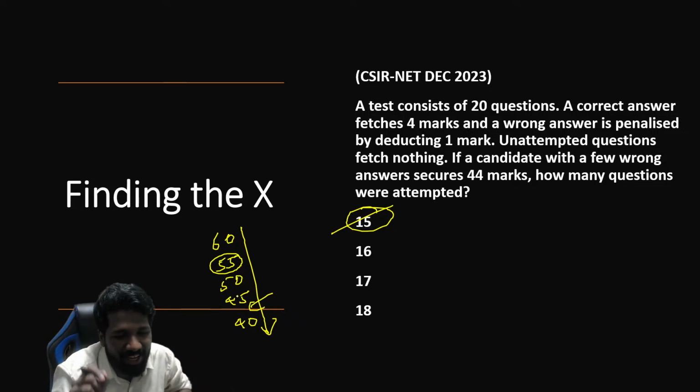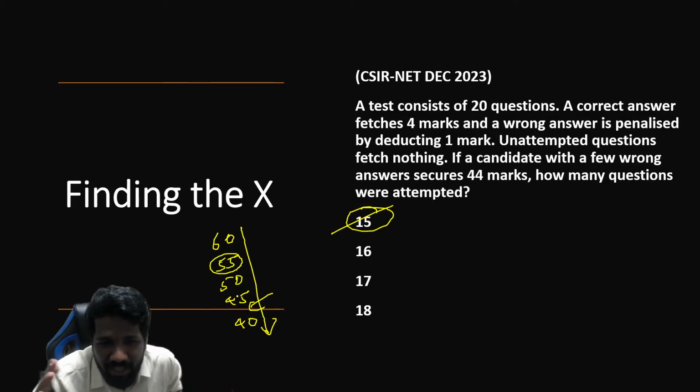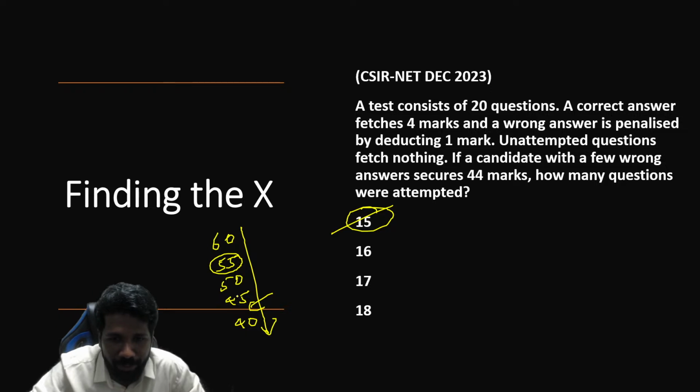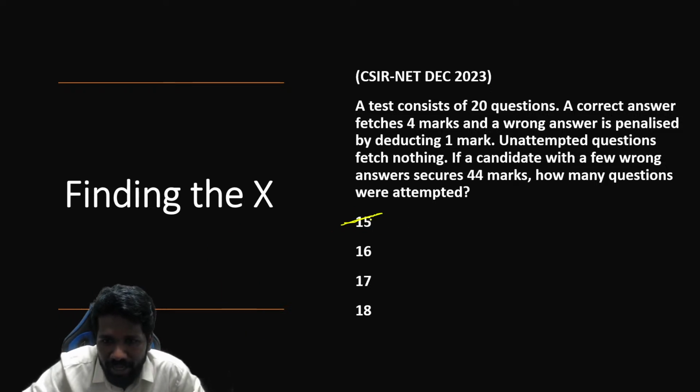It's a little tricky question. Its simpler versions have also been asked, where unattempted questions are not there. Only correct and incorrect are there. If you get such a question, it is easier. But this is a little more tricky version. I want to show you the trickier version itself so that in case this kind of question comes, you should know the approach of it. So 44 is not possible in this, therefore option A is impossible.